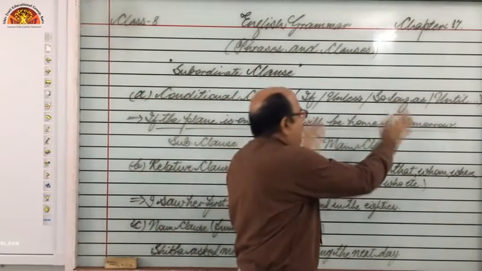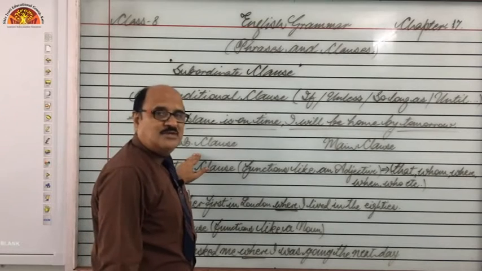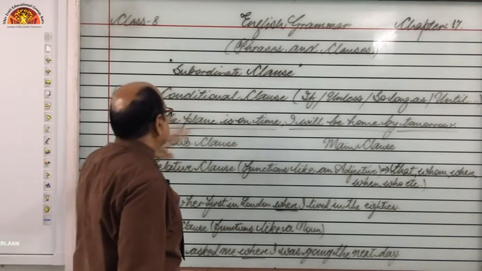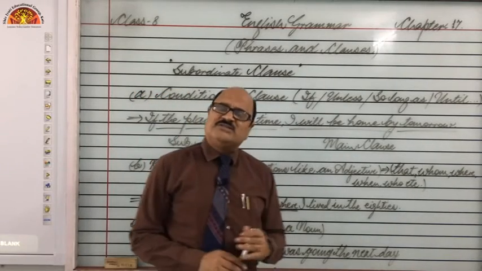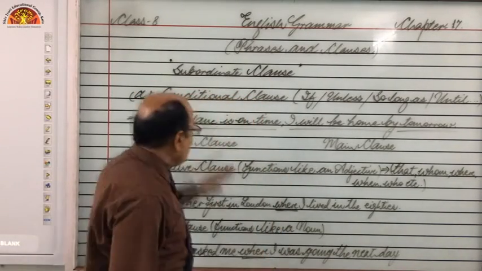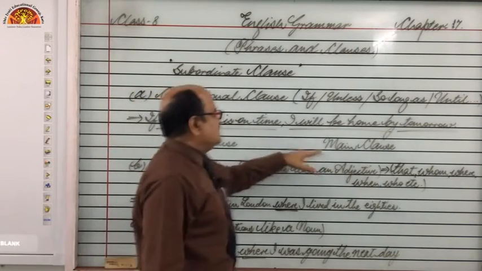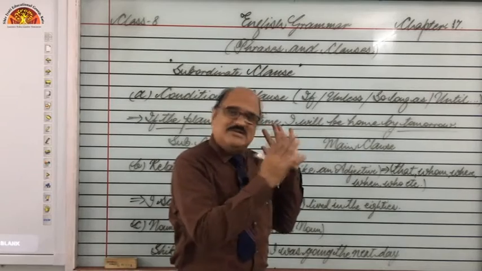I will be home by tomorrow. This is a main clause and this is a subordinate clause. And which kind of subordinate clause? We may say that this is a conditional subordinate clause, right? So dear students, mind it, all conditional clauses are subordinate clauses, right? And this is main clause.